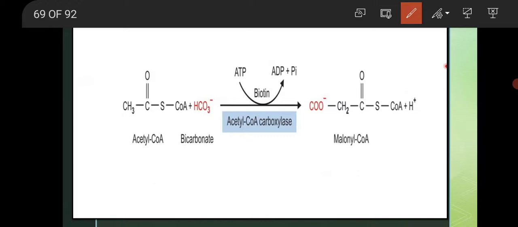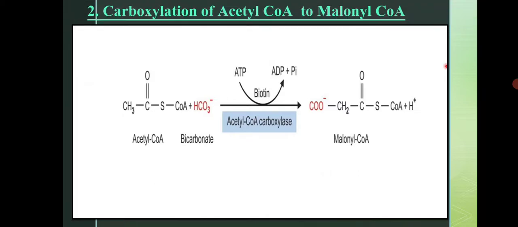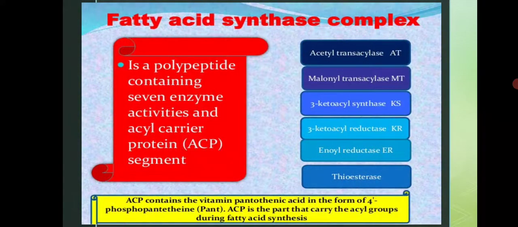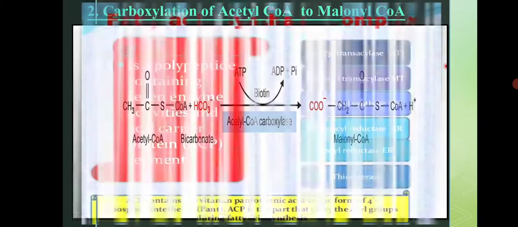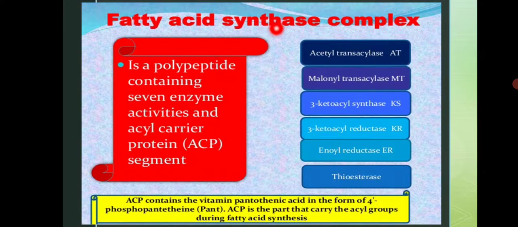Yes, that is your second step, carboxylation of acetyl CoA to malonyl CoA with the help of the enzyme acetyl CoA carboxylase and use of energy in the form of ATP. Okay, next important enzyme. The first enzyme we saw was acetyl CoA carboxylase, whose work was to convert acetyl CoA into malonyl CoA. Next enzyme is fatty acid synthase.